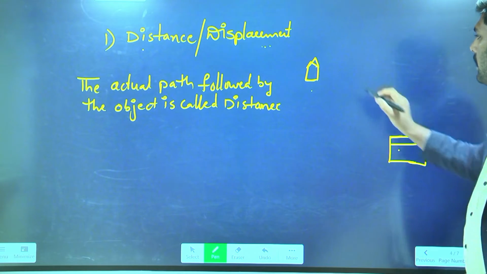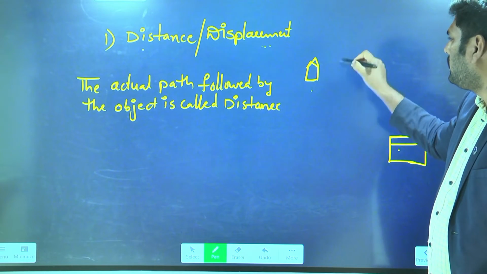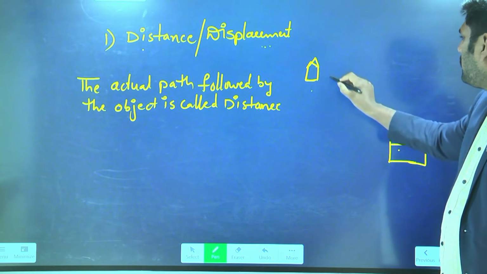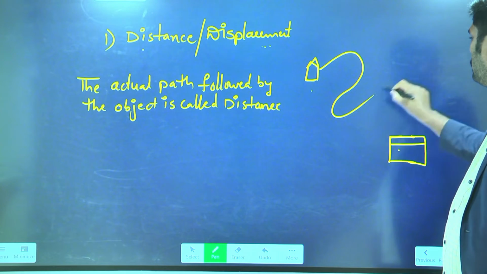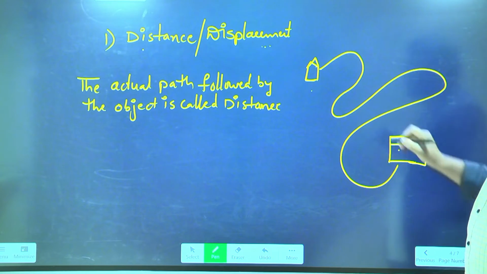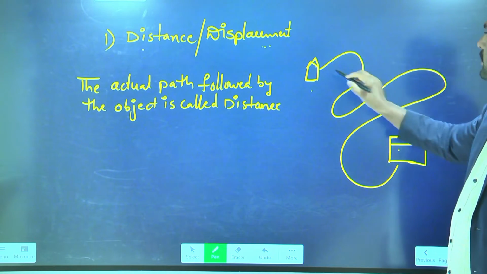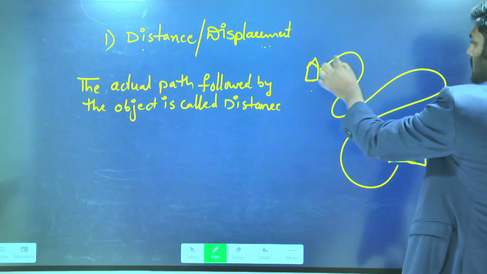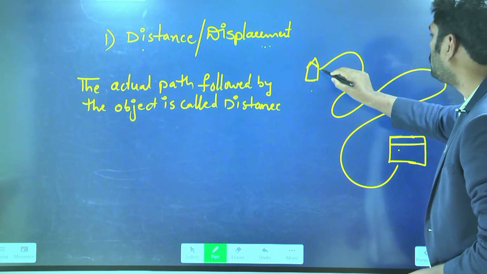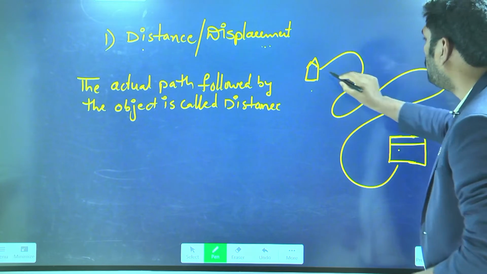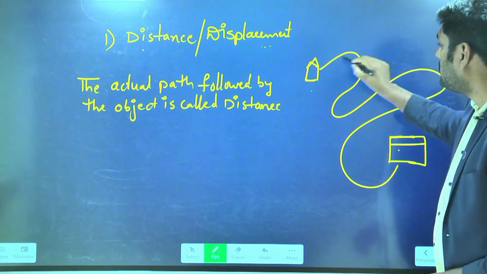Now the road from school to your home, let us assume this is the path of the road from the home to school. You will move to the school along this path only. Am I right?